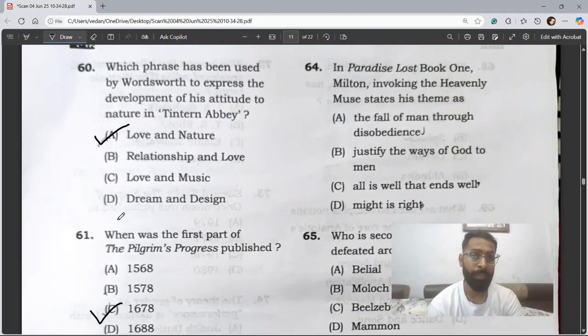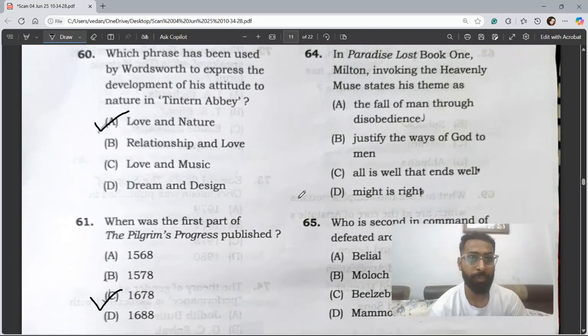Question 64. In Paradise Lost, Book 1, Milton, invoking the heavenly muse, states his theme as. So here are four options: the fall of man through disobedience, justify the ways of God to man, all is well that ends well, might is right. There are only two options which are quite confusing: the fall of man through disobedience, and second one is justify the ways of God to man.